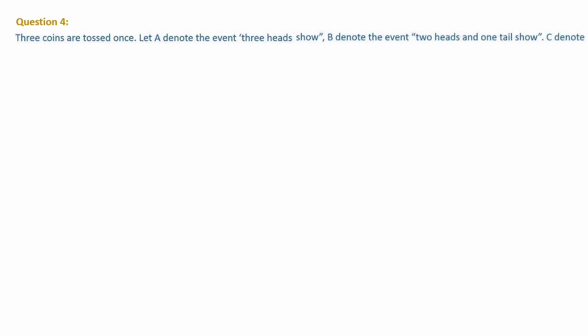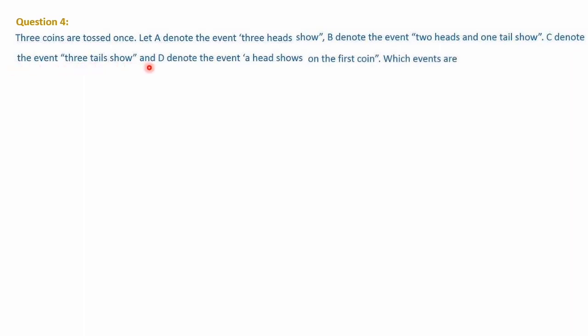Next we shall discuss question number 4. 3 coins are tossed once. Let A denote the event 3 heads show, B denote the event 2 heads and 1 tail show, C denote the event 3 tails show, and D denote the event a head shows on the first coin. This much is given to you and the balance will be explained as it comes.